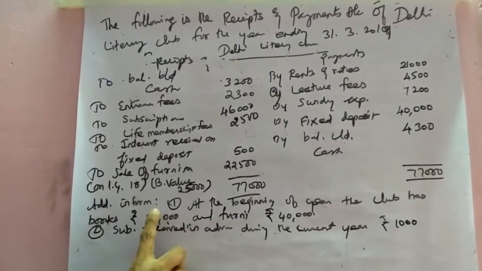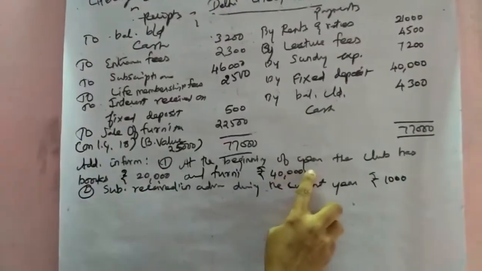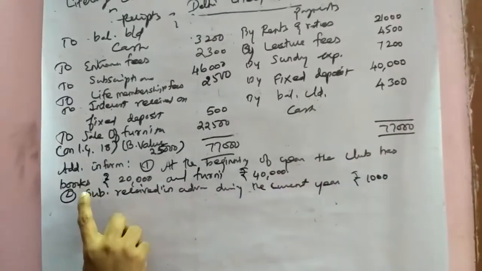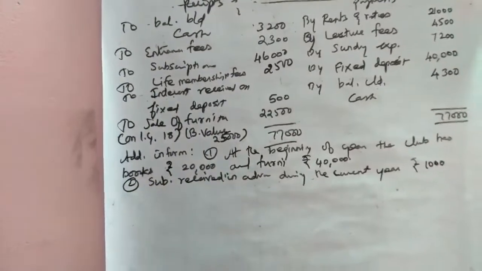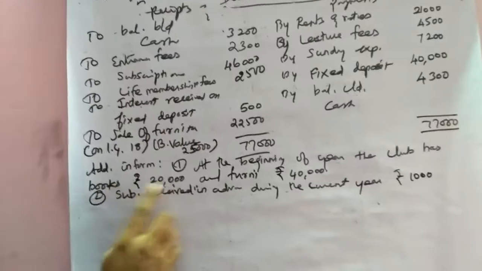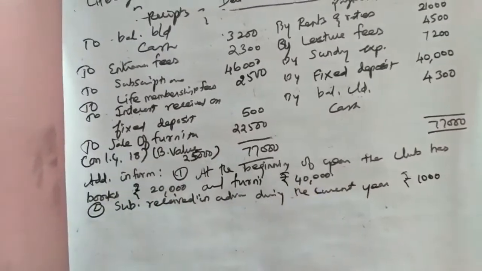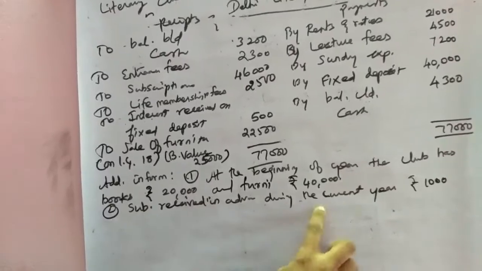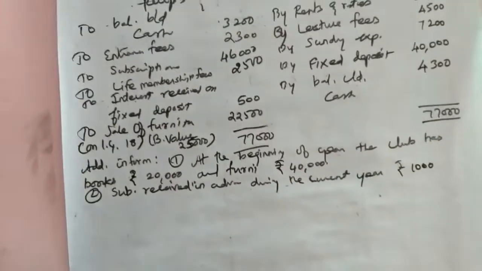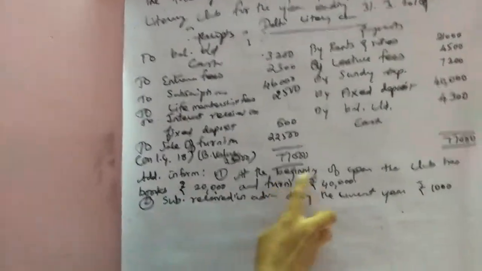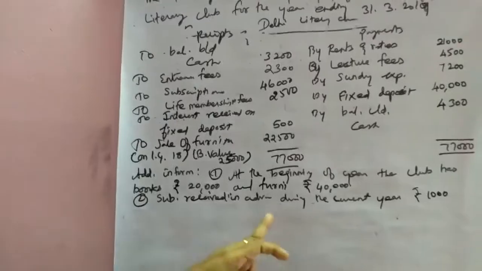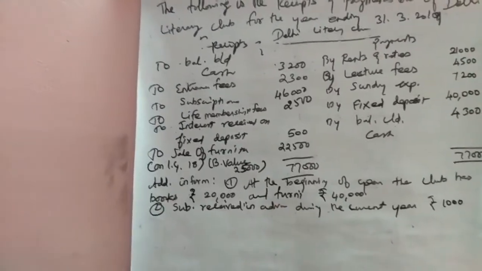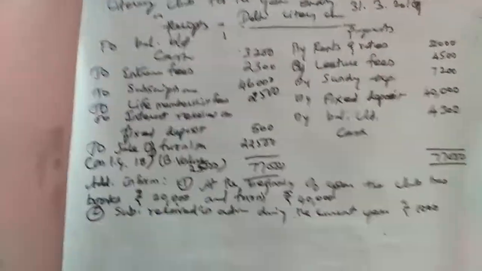Then additional information is given here. At the beginning of the year, the club has books of rupees 20,000, because it is a literary club. So books are capital for that organization. So books rupees 20,000 and furniture 40,000. Then subscription received in advance during the current year, that is received in advance for the current year, is 1,000. These are the information given. Here, beginning of the year, some amounts and items are given, but there is no capital fund. Without the capital fund, we could not prepare the balance sheet also.